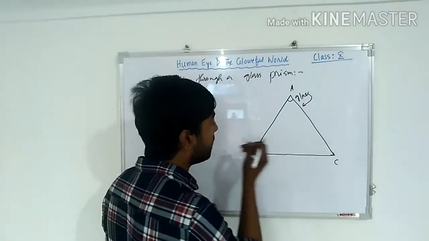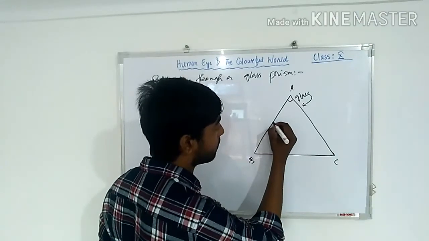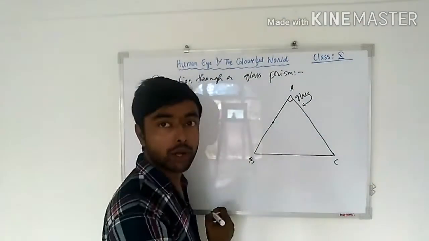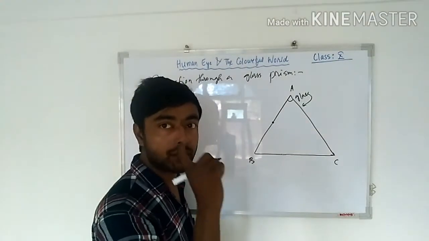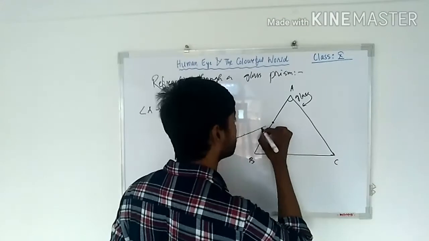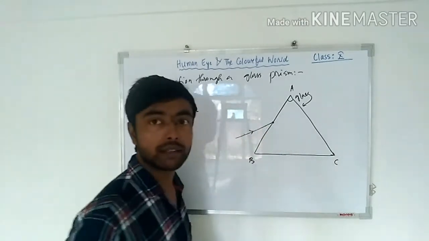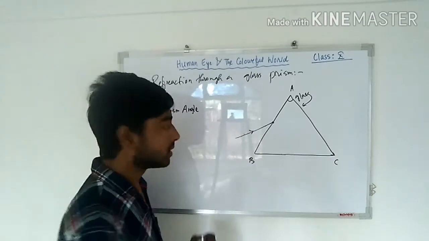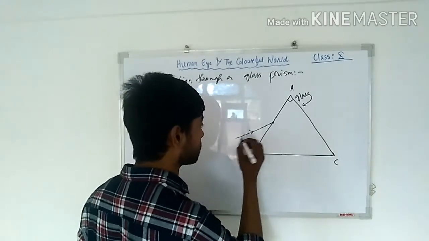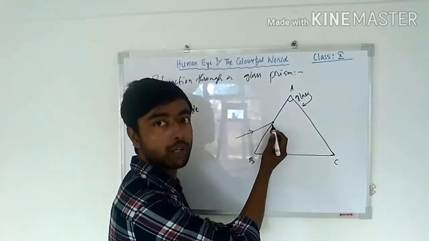Now if I take a point here and draw a ray which is obliquely incident, the ray is incident like this. This will be the point of incidence.